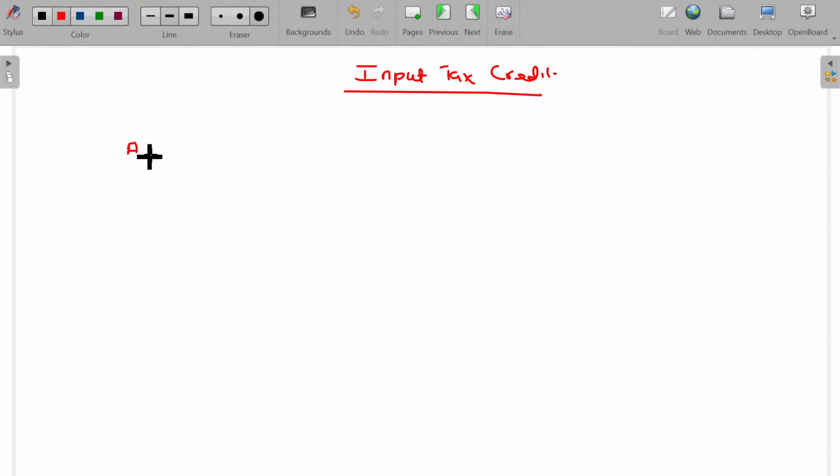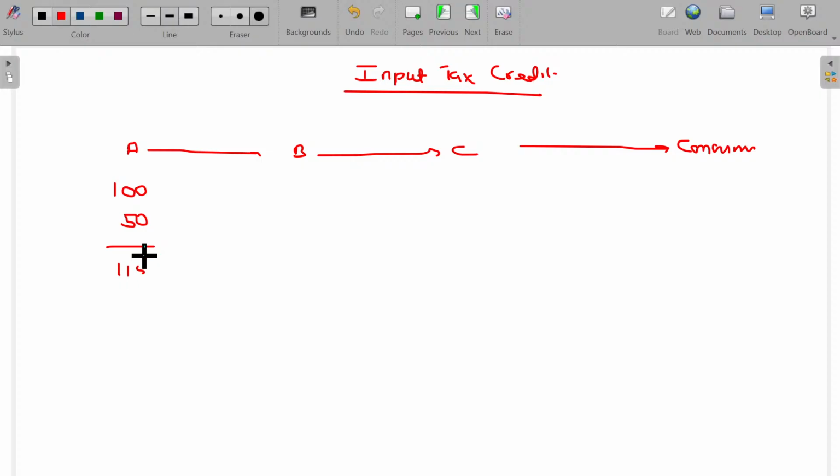from A to B, B to C, C to D, end consumer, goods are transferred, right? So for him, 100 rupees, he adds another 50 rupees, 150 rupees. Assume the GST being 10 percent. Immediately, A demands 15 rupees GST on his value, 15 rupees. Is that okay? So, this will be the GST amount collected and payable by A to the government.